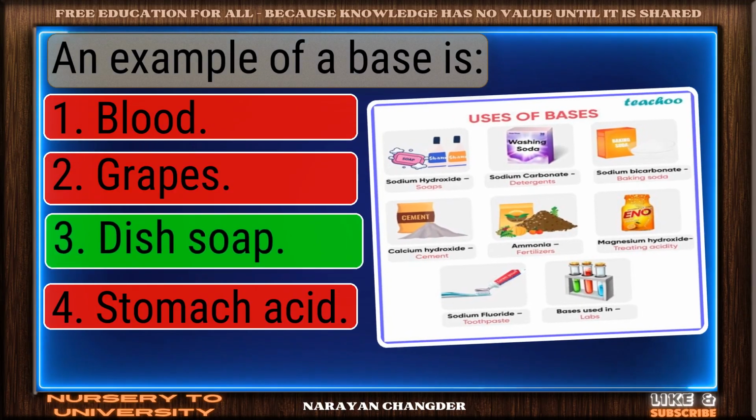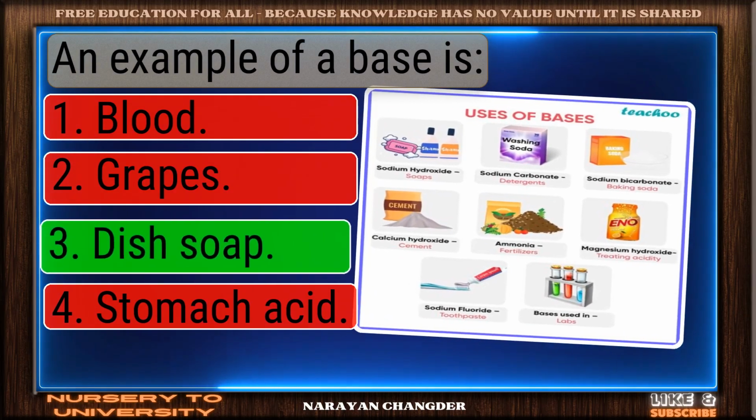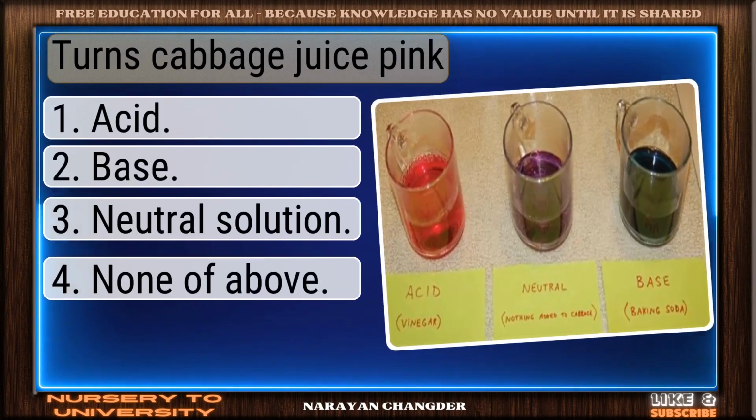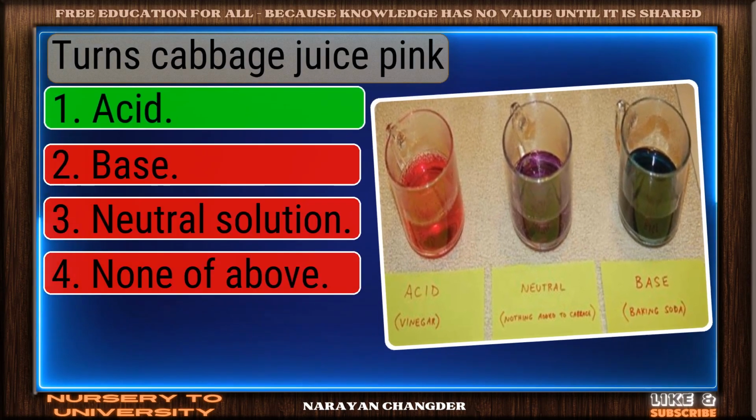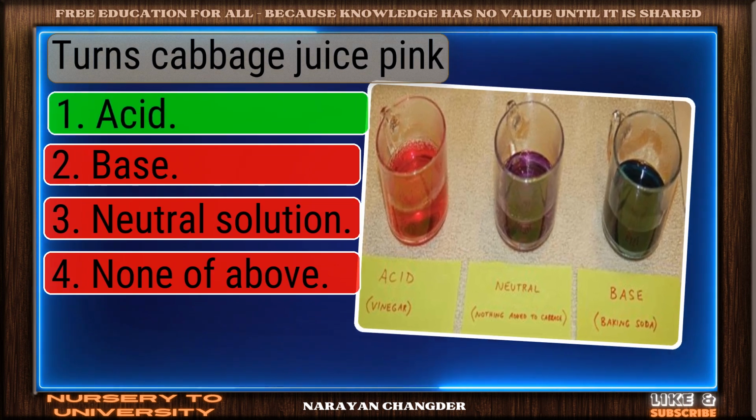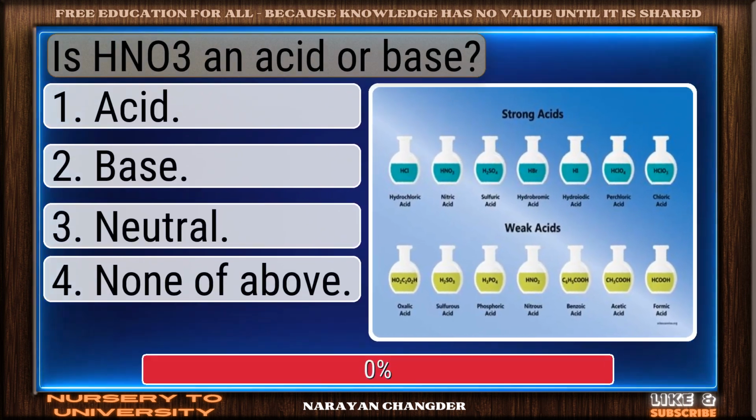Nice selection. Dish soap is the correct and valid answer. Turns cabbage juice pink. Clear logic. Your choice acid is sound. Is NO3 an acid or base?